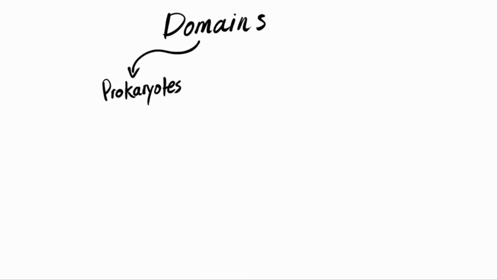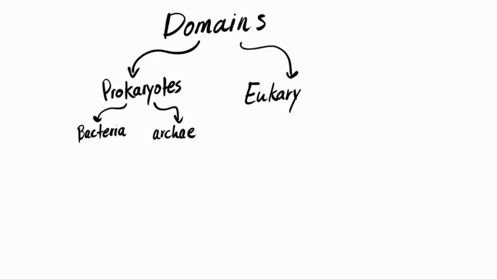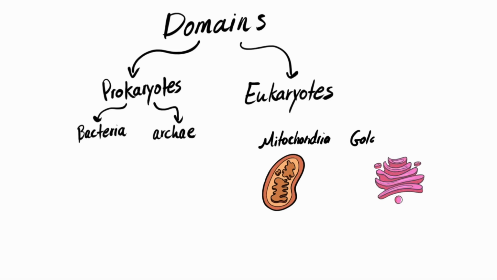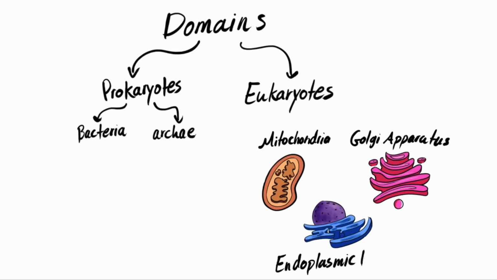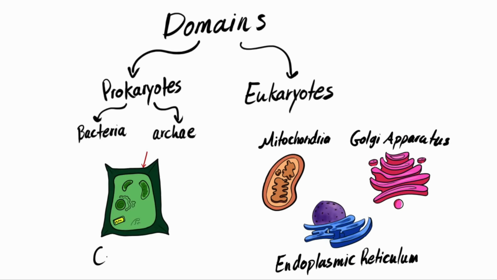So if we start from the top, we have 3 domains on this planet: bacteria, archaea, and eukarya. Both bacteria and archaea are considered as prokaryotes, whereas eukarya are considered as eukaryotes. The main differences between prokaryotes and eukaryotes are absence of cytoplasmic structures such as mitochondria, Golgi apparatus, and endoplasmic reticulum in prokaryotes. And then we have absence of cell wall in eukaryotes, except for fungi and plants. Also, they differ in the structure of the ribosomes.